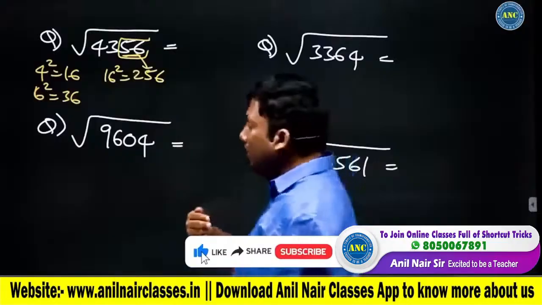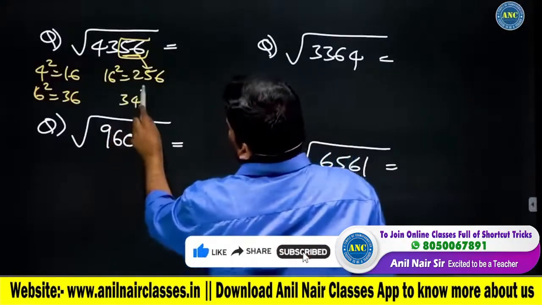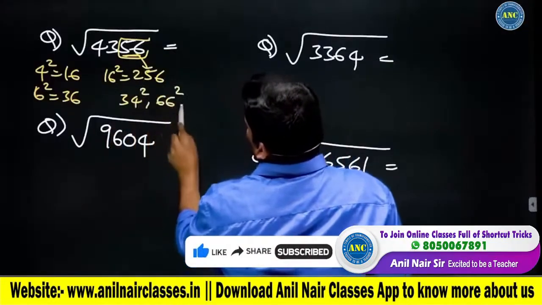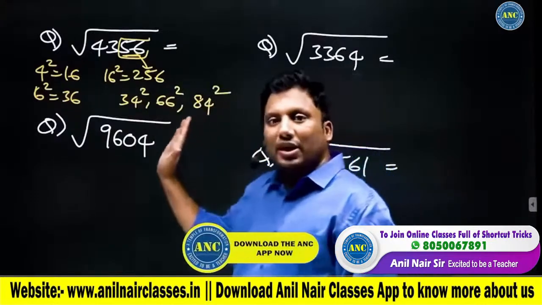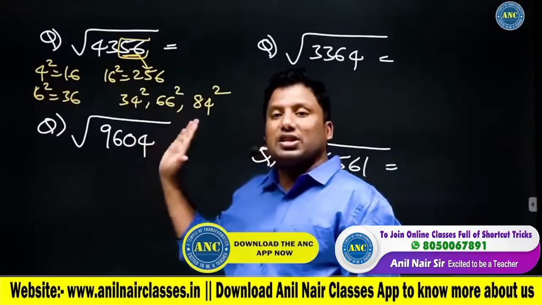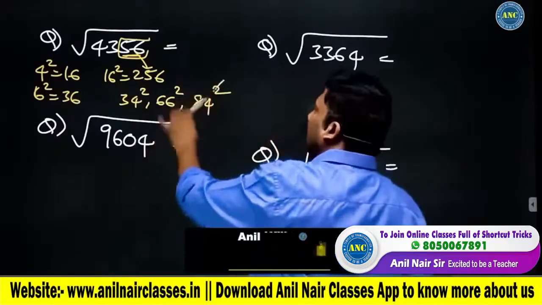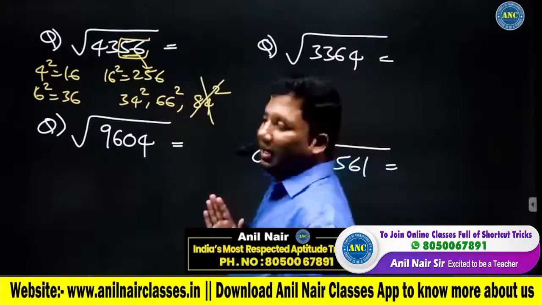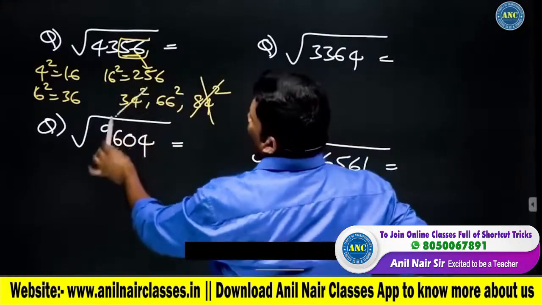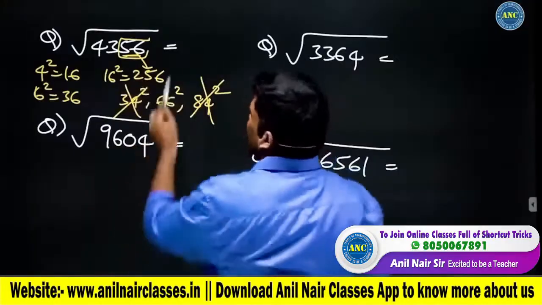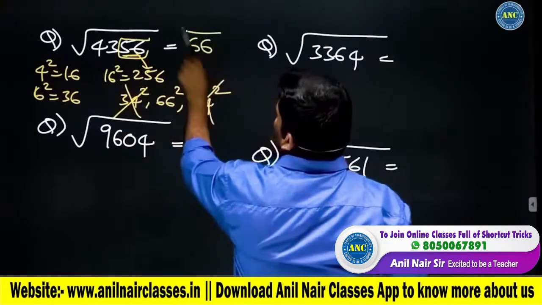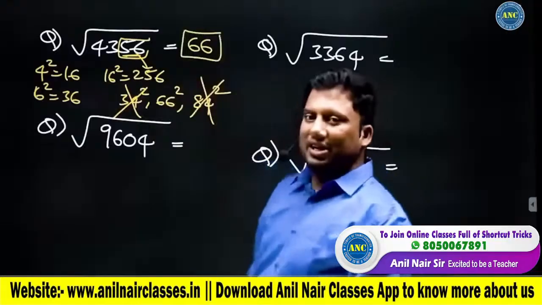What are the other numbers? 50 minus 16, 50 plus 16, 100 minus 16. Answer will be one among these three: 34 square, 66 square, 84 square. 80 square is 6,400. It is greater than this. 40 square is 1600. 34 square is less than 1600. Answer is 66.